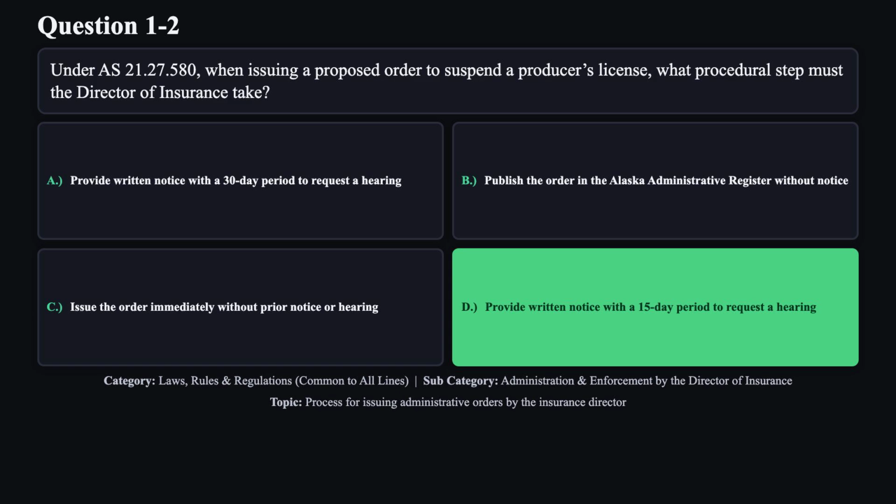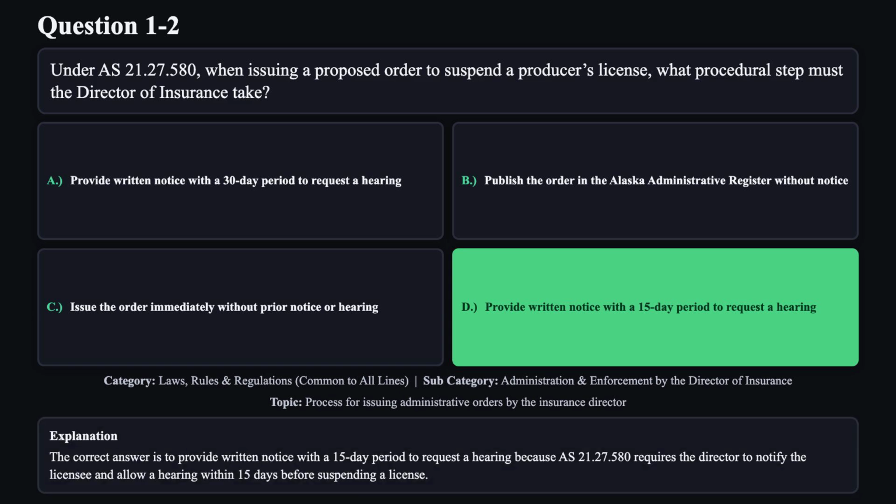The correct answer is D. The correct answer is to provide written notice with a 15-day period to request a hearing, because AS 21.27 requires the Director to notify the licensee and allow a hearing within 15 days before suspending a license.